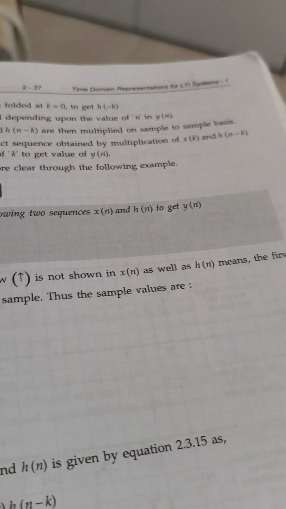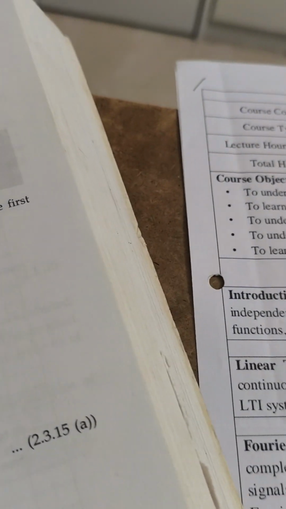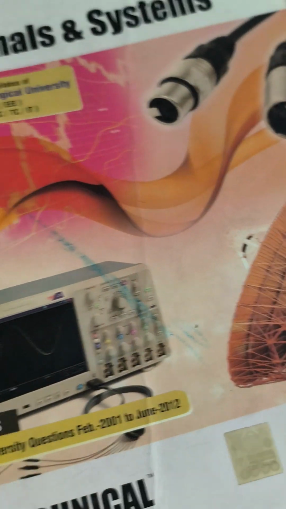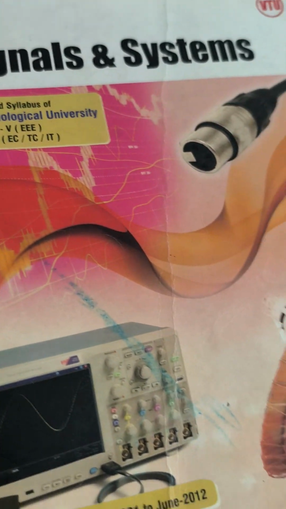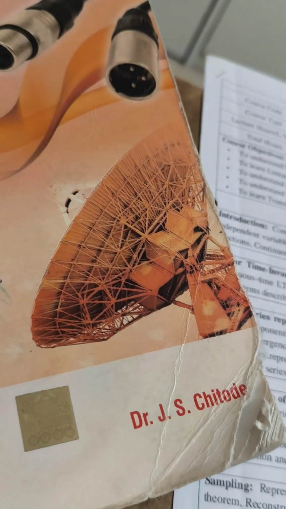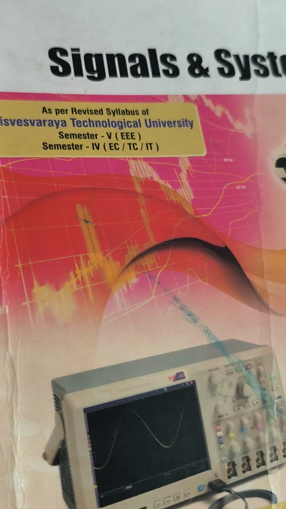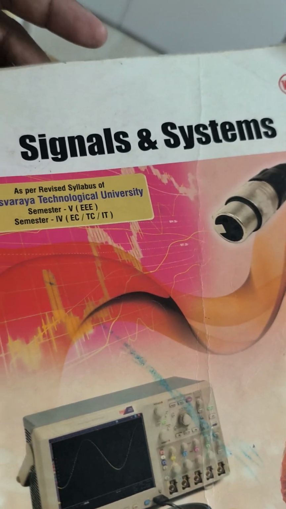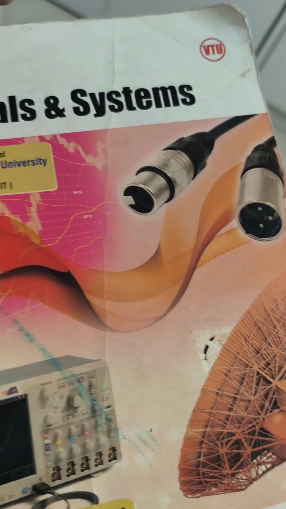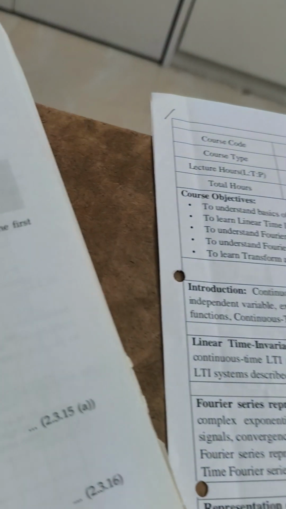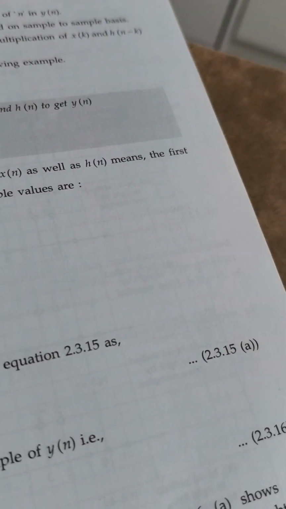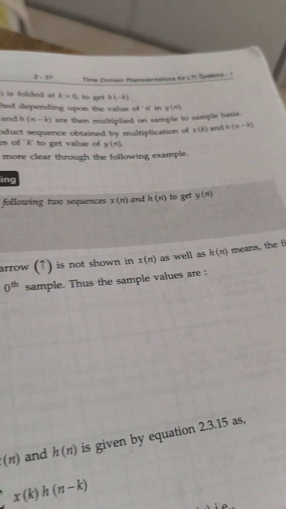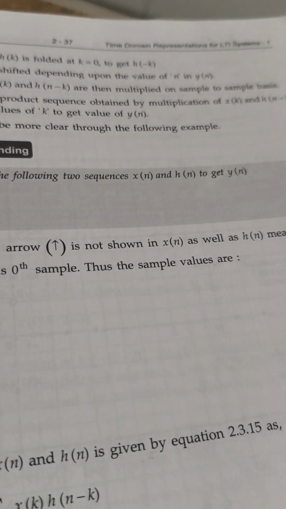I'm referring to this book. This is also one of the good books, a V2 book, Signals and Systems by Dr. J.S. Chitode. So many V2 books are available on almost all subjects in electronics.